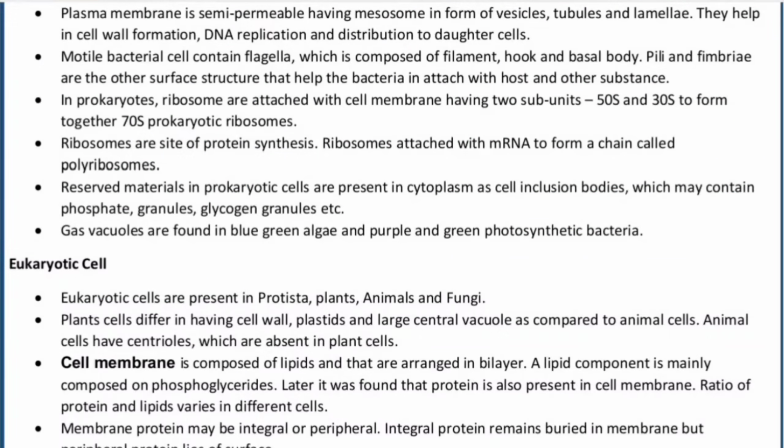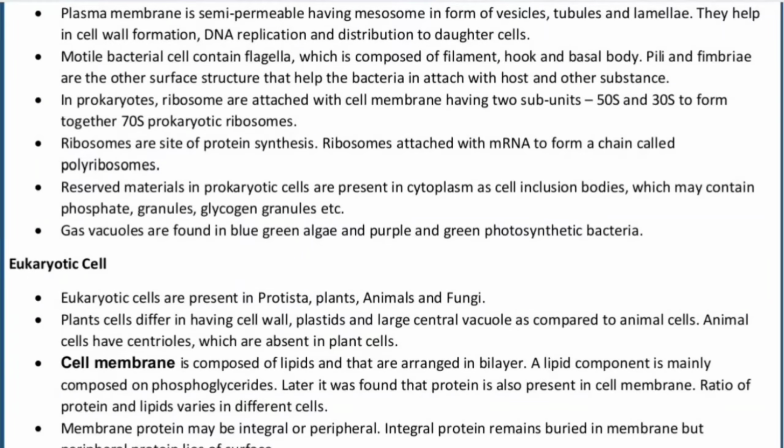Ribosomes are called the protein synthesizing machinery. They are responsible for protein synthesis. Ribosomes are attached to mRNA to form a chain called a polyribosome.